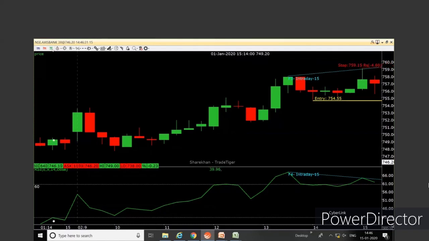Target, next area of support. So below the entry point, prices have come down, taken a turn, gone up. This is your first support. So that is your first target. This would be your second target. Will I go for this trade or not is a different question based on other factors. But ideally, based on whatever divergence we saw, this is what your trade should be like.